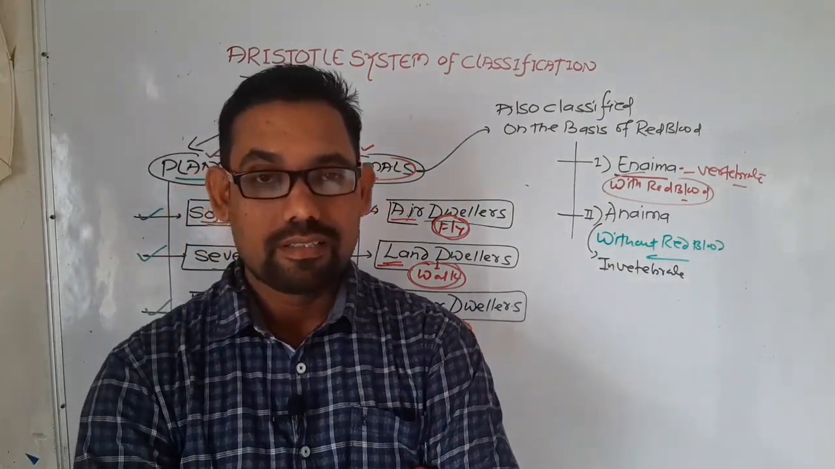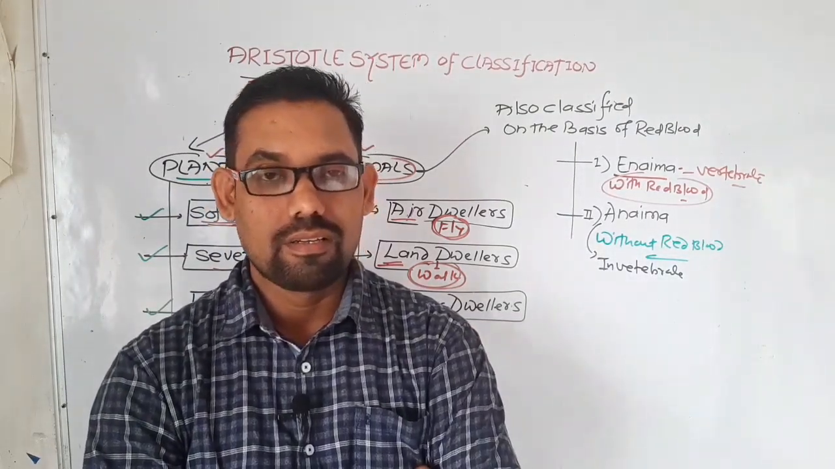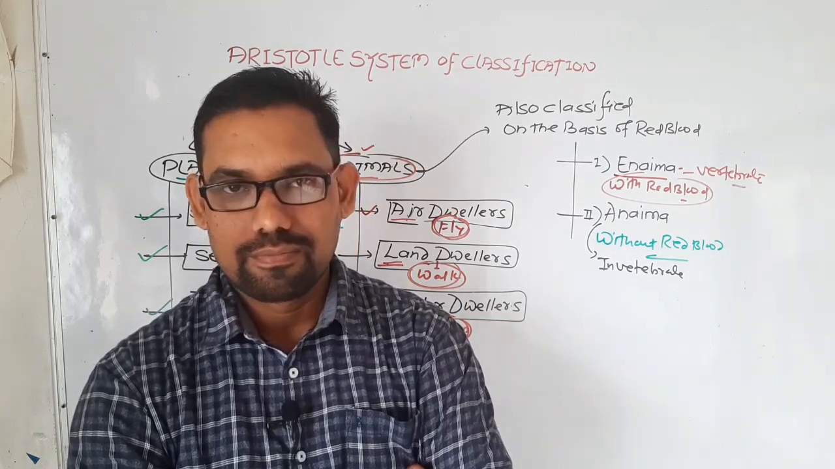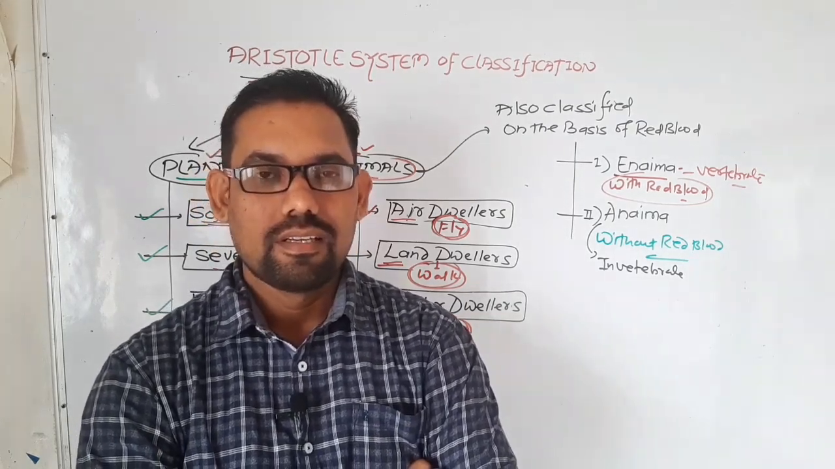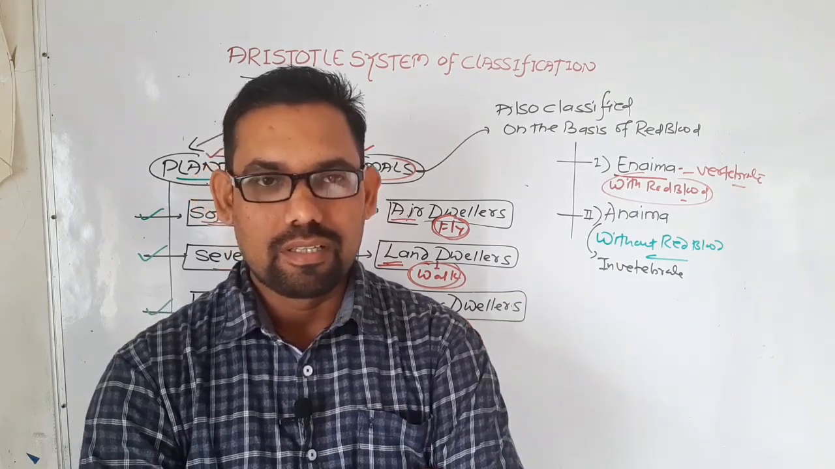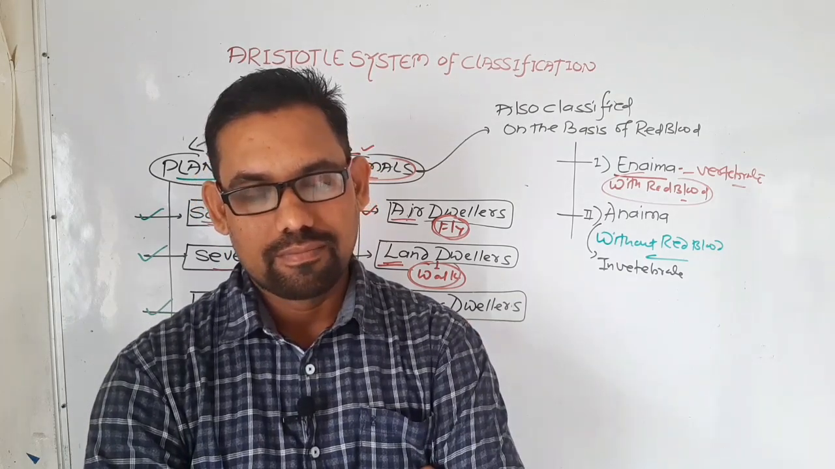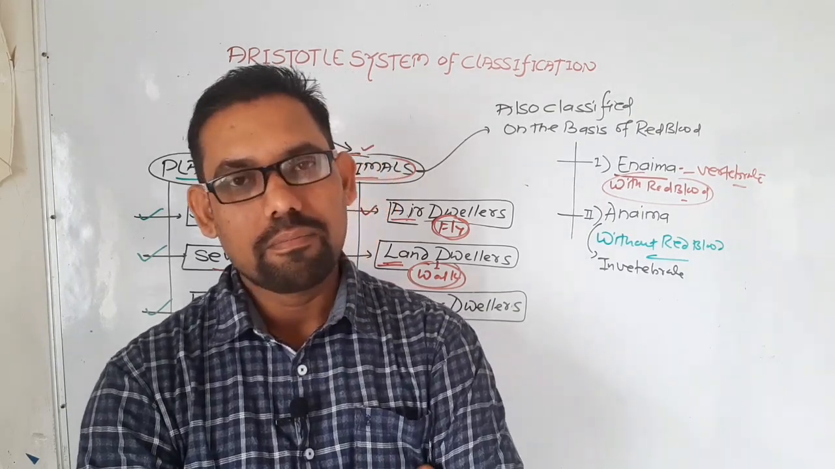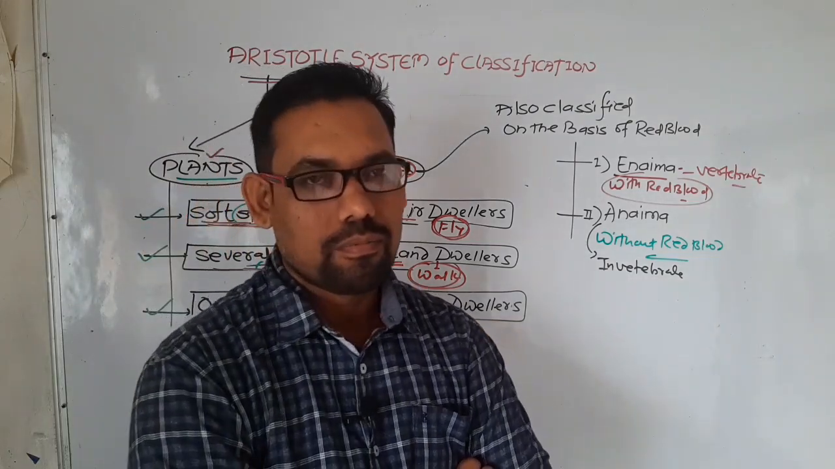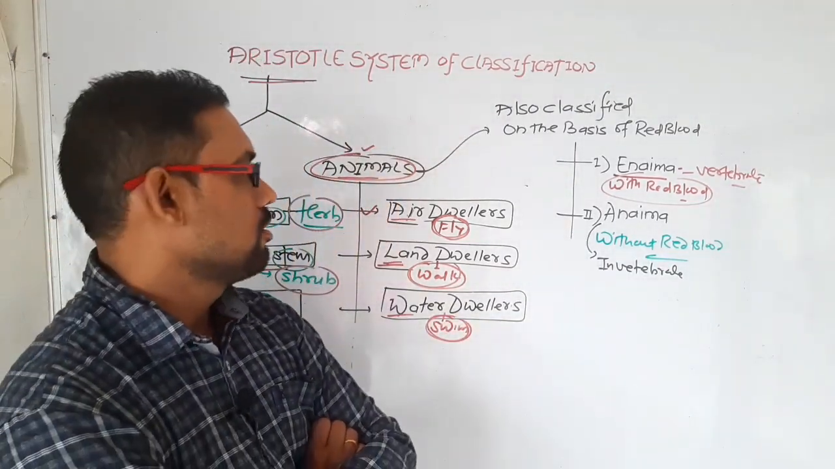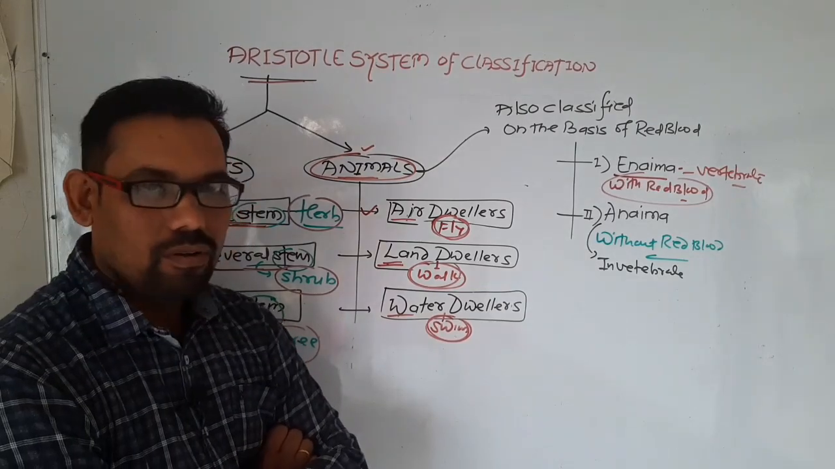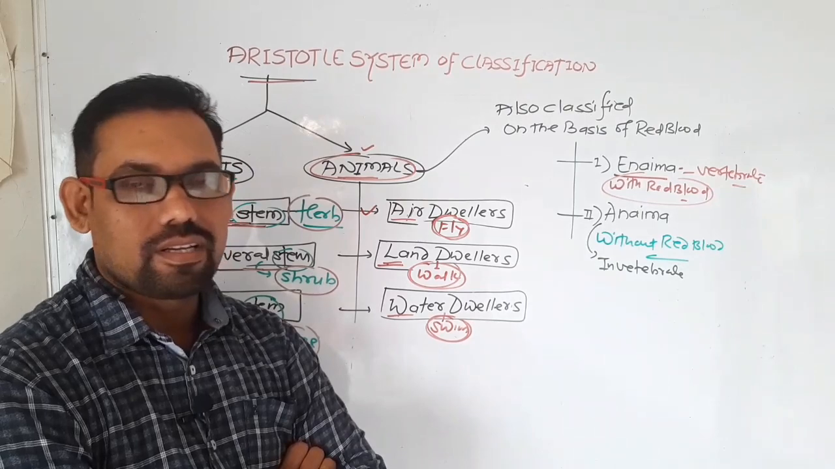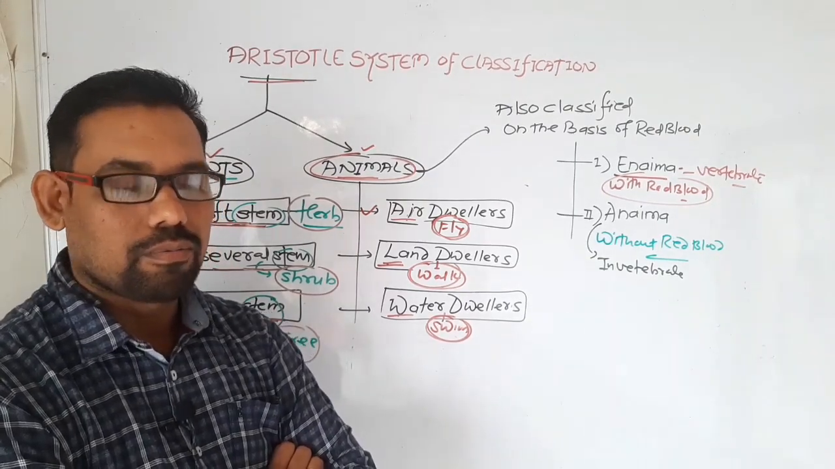Aristotle is the greatest scientist that you know. He was the father of biology and the father of zoology. He classified plants and animals into two categories on the basis of some important aspects. They classified the plants on the basis of the presence of stem, and they classified the animals on the basis of their habitat. What is habitat? The place of living. They classified the organisms on the basis of place of living.